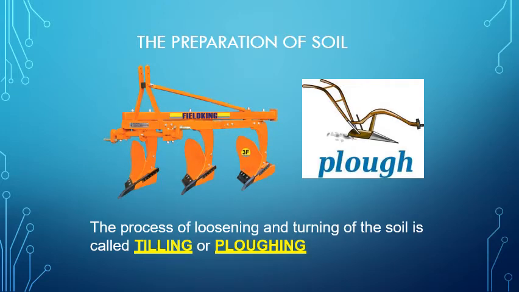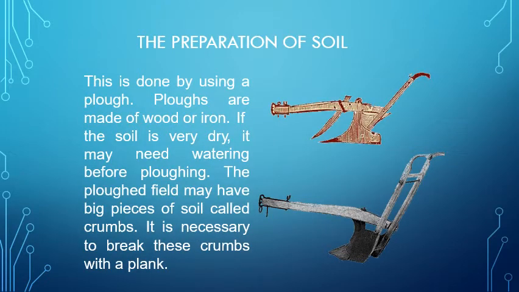The process of loosening and turning of the soil is called tilling or plowing. You might have seen the plow or tiller in the field. A plow is made up of wood or iron. Now, when the soil is very dry, it needs watering before plowing. So, fields are plowed into big pieces of soil. They loosen, and these big pieces of soil are called crumbs. And before sowing, it is necessary to break these crumbs with a plank.